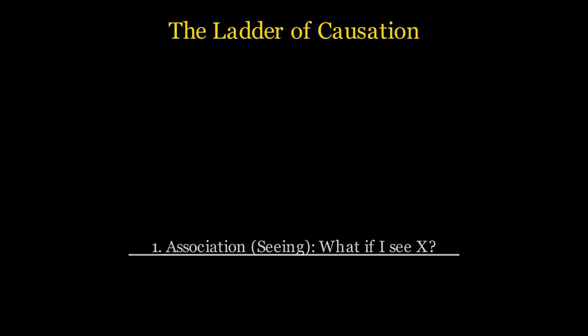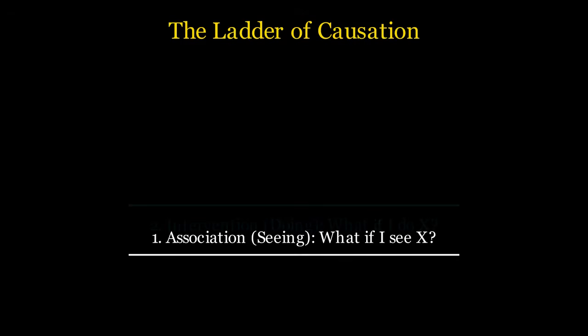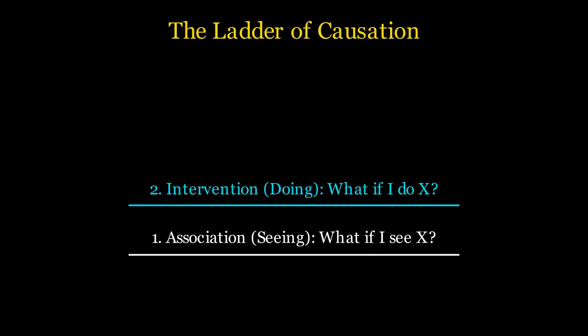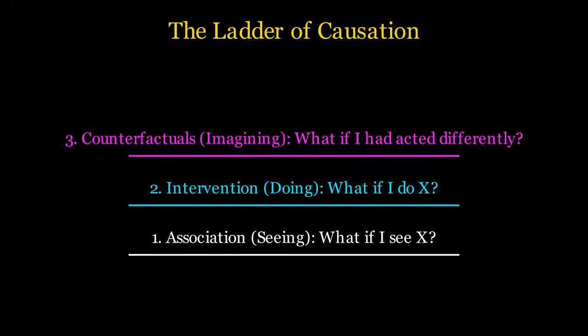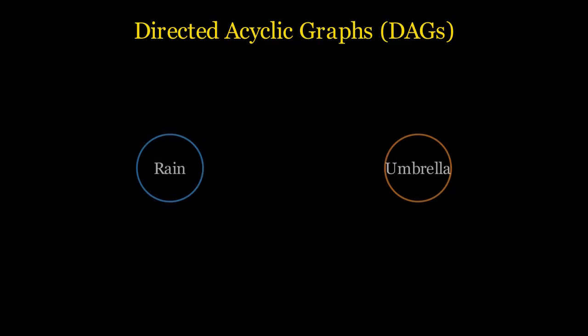To bridge this gap, Judea Pearl introduced the Ladder of Causation. The first rung is association, seeing patterns. What if I see X? The second rung is intervention, doing. What if I do X? The third and highest rung is counterfactuals, imagining. What if I had acted differently? Most current machine learning stays on the first rung, analyzing correlations in big data. To reach human-level reasoning, we must climb to the rungs of intervention and counterfactuals.